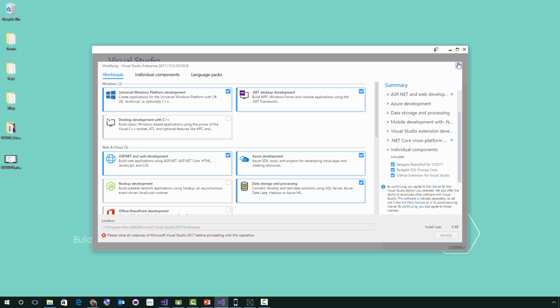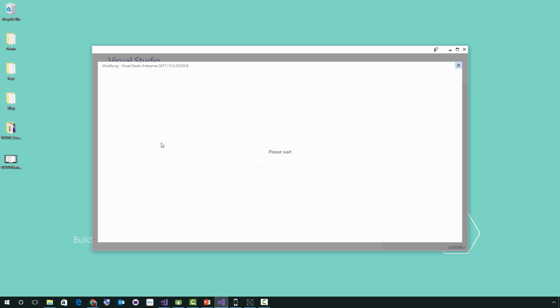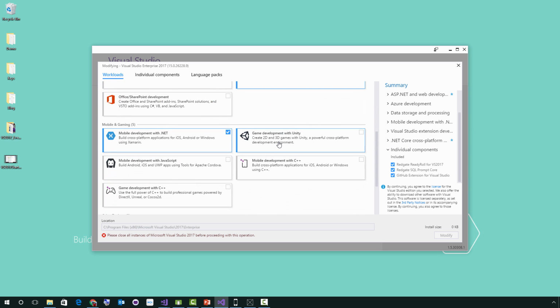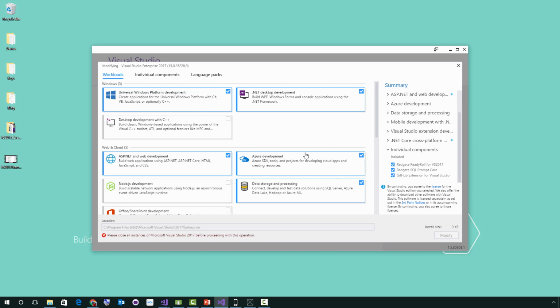So actually what I did here is I went into the installer, hit modify, it queried my machine, and I can add and remove workloads at any time, which is really awesome. So my entire installation took about 30 minutes, which is crazy impressive. If you've ever installed Visual Studio before, you usually have to wait a little bit. But with all these workloads, I was able to download and install everything in under half an hour and get everything I need for my development space set up.